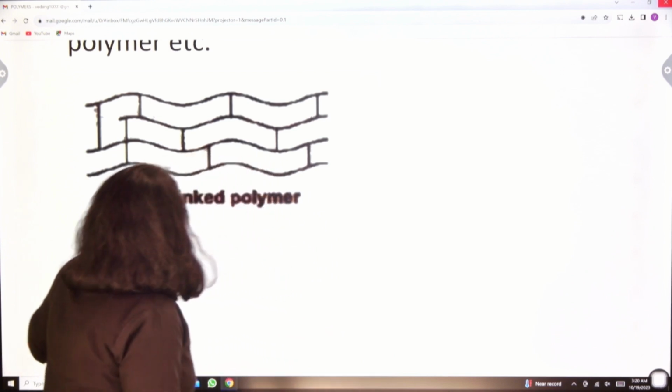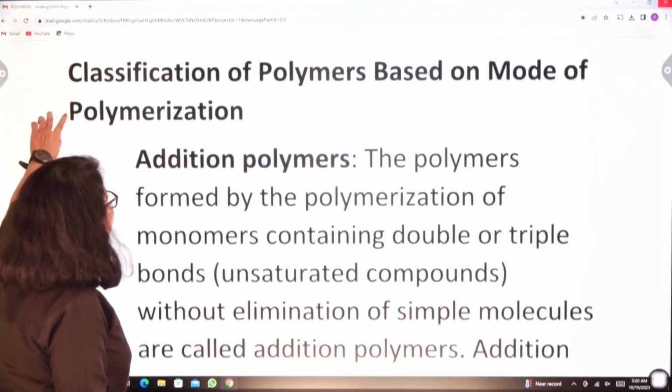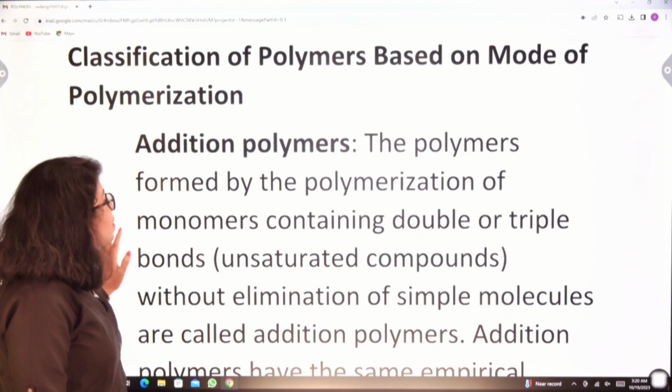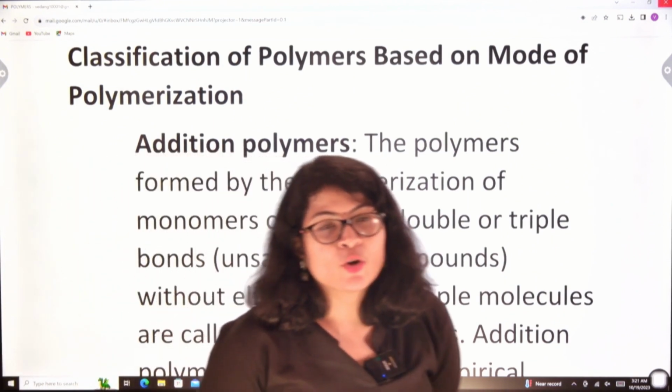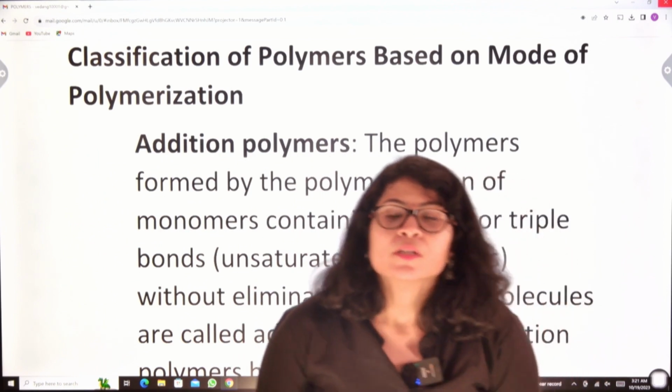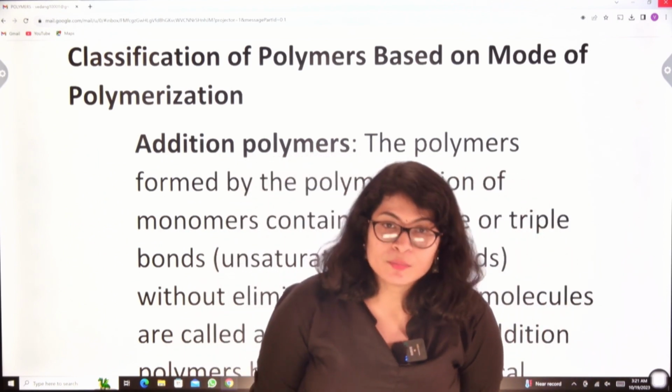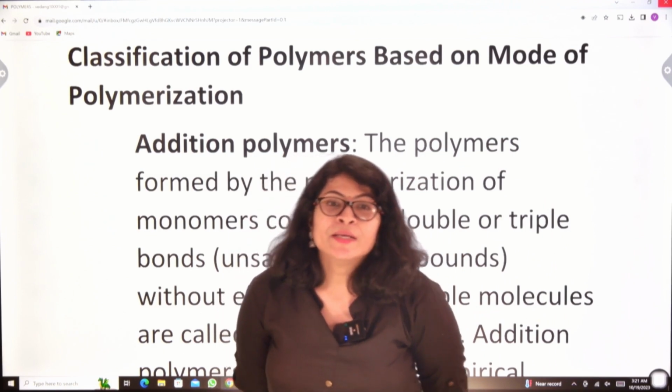Okay. The next classification is on the basis of mode of polymerization. This is very, very important. Now, classification of polymers based on mode of polymerization. The first classification is addition polymer. Okay. Now, what do you mean by addition polymer?